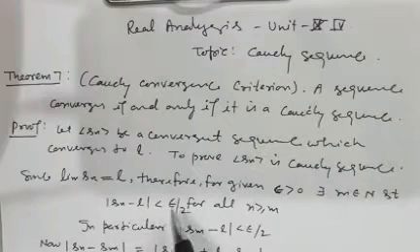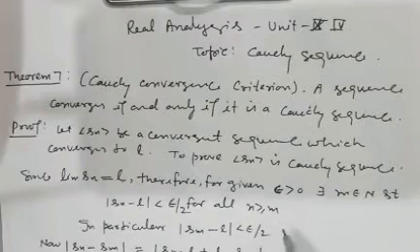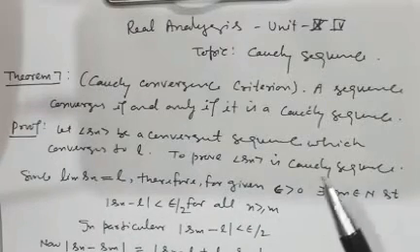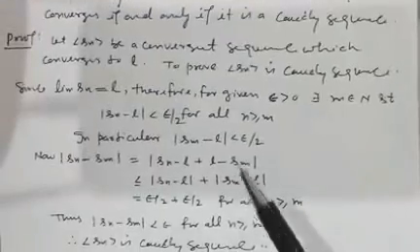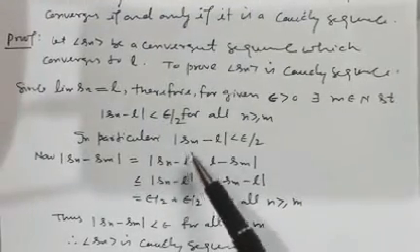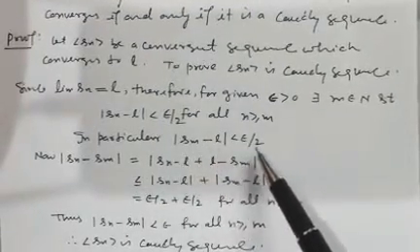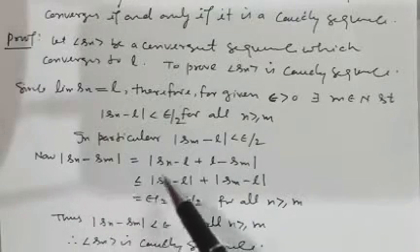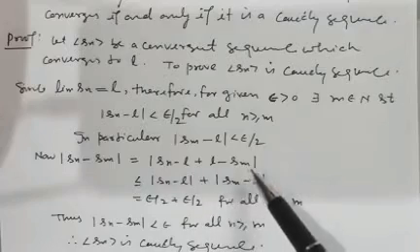And you know this statement is true for all n greater than or equal to m. So it is also true for n equal to m. So in particular we can write mod of Sm minus L is less than epsilon by 2, and again mod of Sn minus Sm is equal to Sn minus L plus L minus Sm.